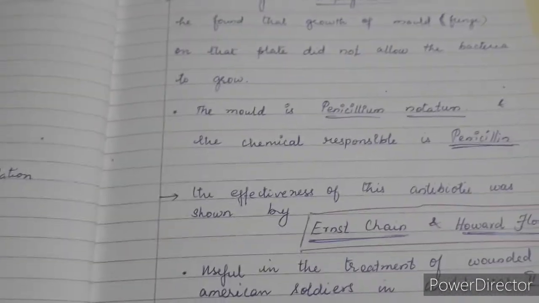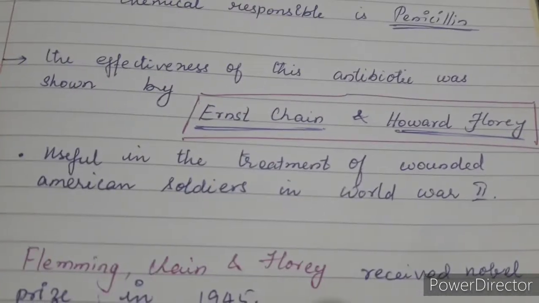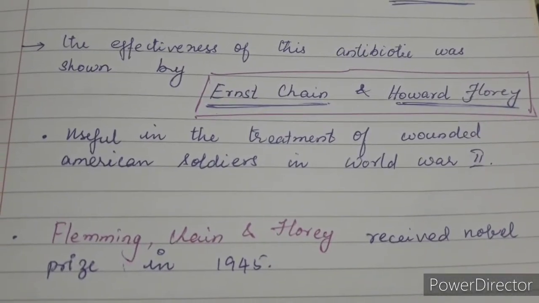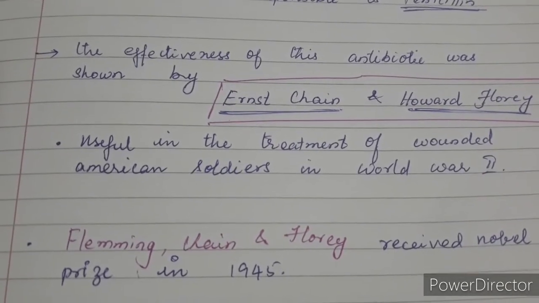He did not know the complete capability of this antibiotic. The complete efficiency of the antibiotic was shown by Ernest Chain and Howard Florey.